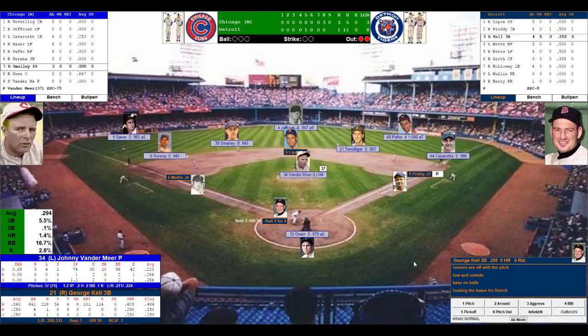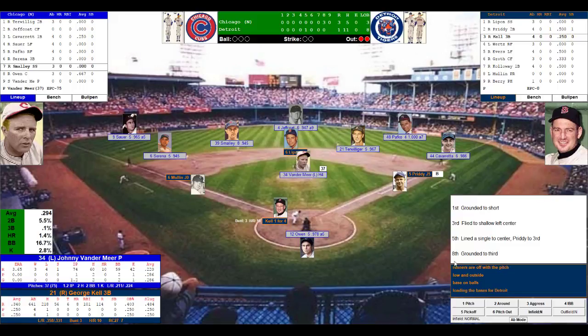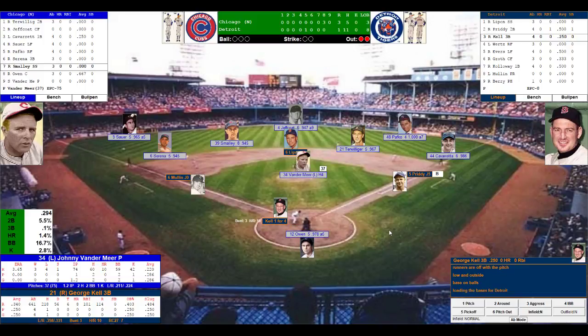And here comes a very dangerous George Kell. Kell, 101 runs driven in, 8 home runs, .340 batting average, and .358 off left-handed pitching. Kell grounded out in the first, flew out in the third, singled in the fifth, and grounded out in the eighth. No place to put George. Tying run at second, winning run at first. Again, Owen goes out to have a word with Vandermeer. Now back behind the plate.